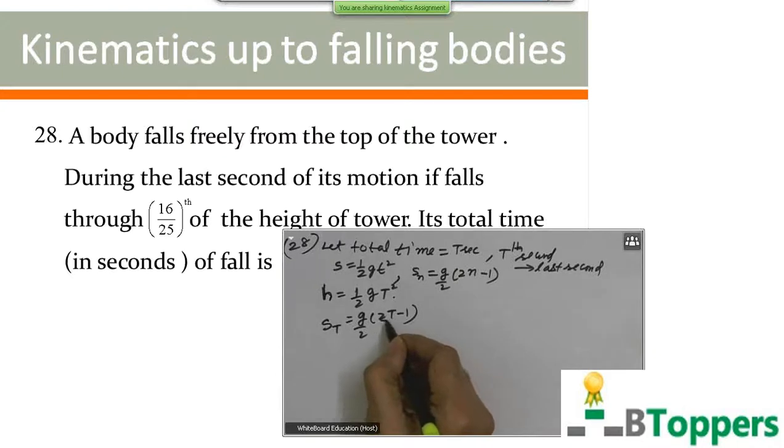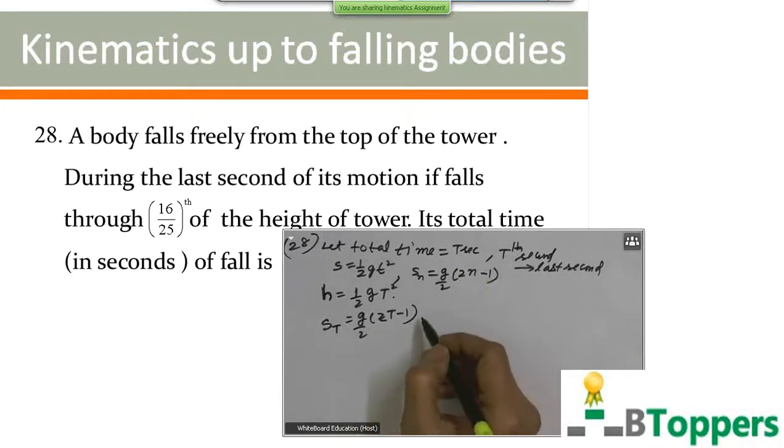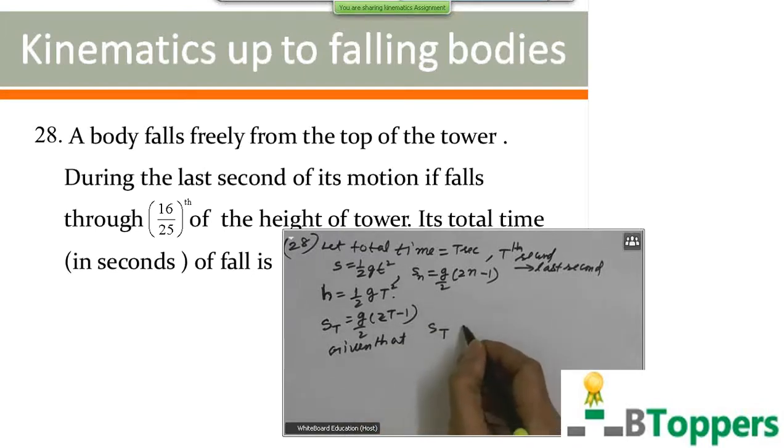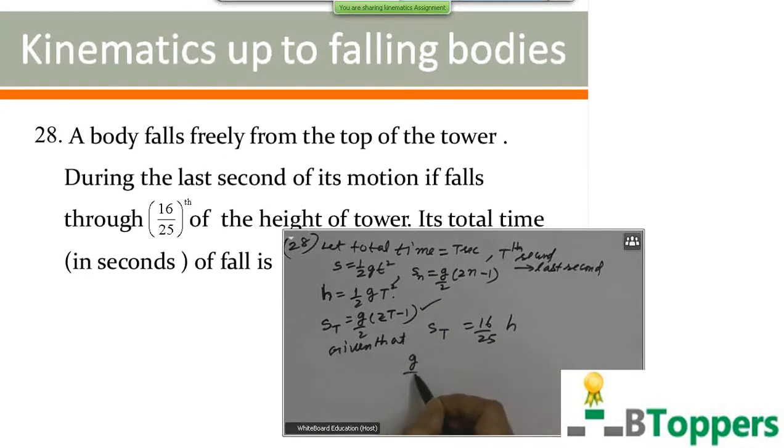To find the distance covered in the tth second, that is the last second, you have to put n equal to t. So it's given that distance covered in the tth second or last second is 16 by 25th times the height of the tower. You can write distance covered in the last second or tth second equal to g by 2 into 2t minus 1, and total distance covered, height of the tower, can be written as half g t square.